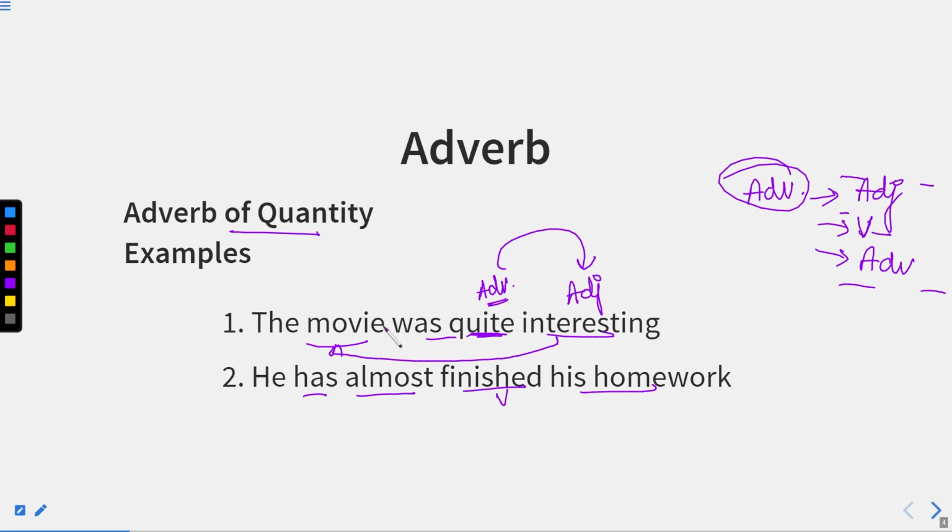Now you can see in these two sentences that interesting is an adjective and quite is an adverb which is qualifying this adjective, and it is coming before it. And in the second sentence, finished is a verb and almost is a quantity adverb which is coming before it. So it is just nearby to that particular word which it is qualifying.